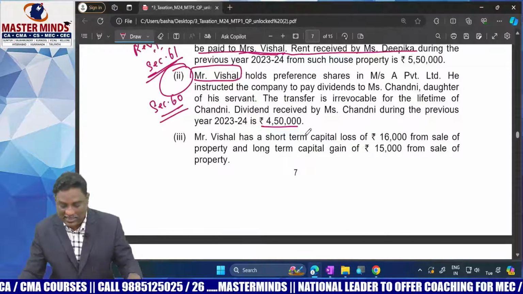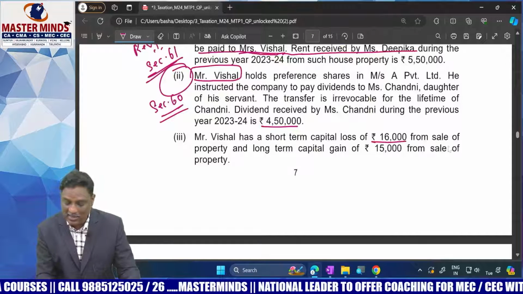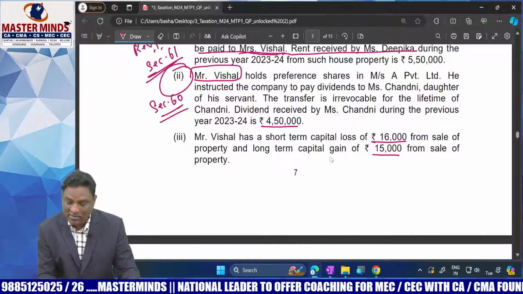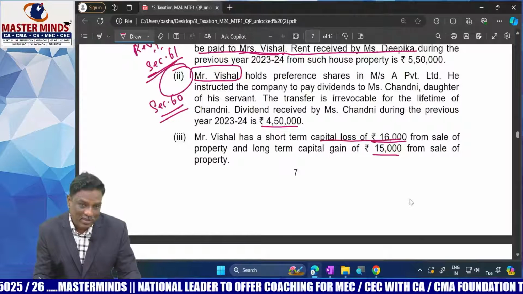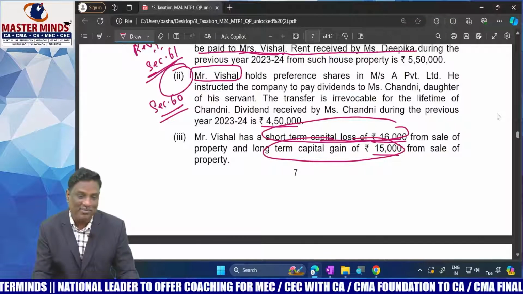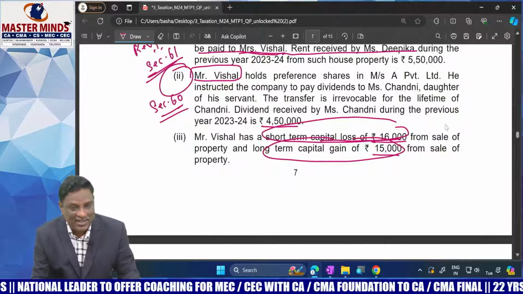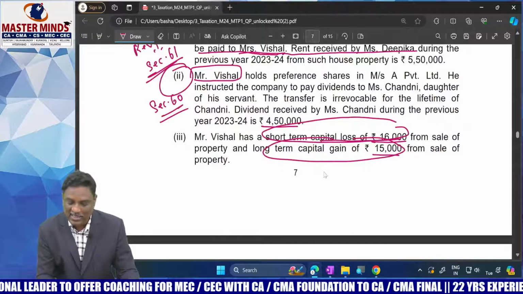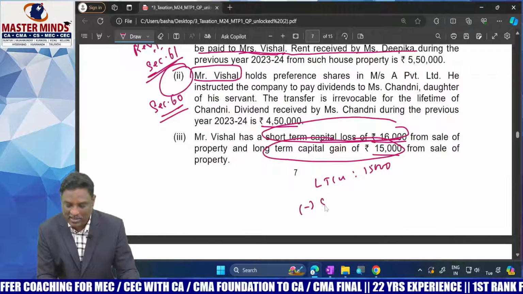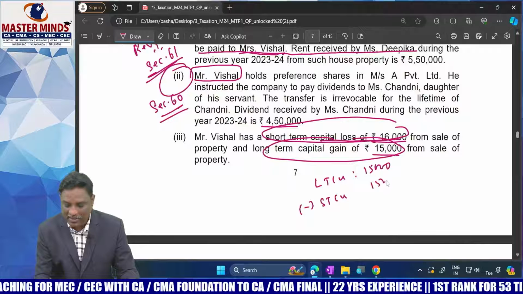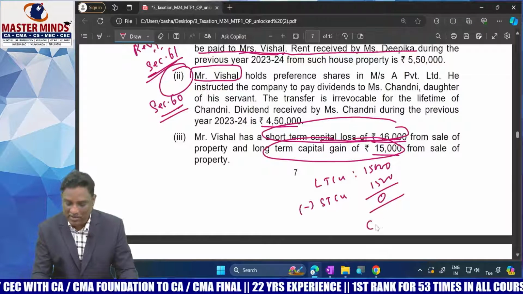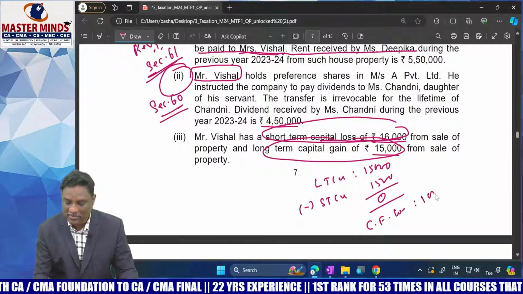Next, Vishal has a short-term capital loss of 16,000 on sale of property and a long-term capital gain of 15,000 on sale of property. So short-term capital loss can be adjusted against long-term capital gain. Yes, set-off facility is available. Therefore, long-term capital gain 15,000 minus short-term capital loss 15,000 is 0. The balance loss is to be carried forward to the subsequent year. Carry forward loss is equal to 1,000.